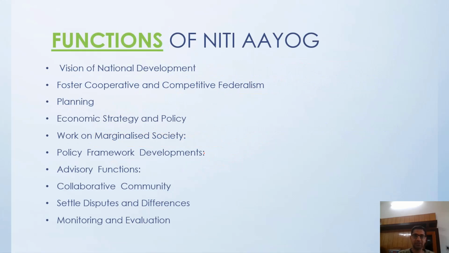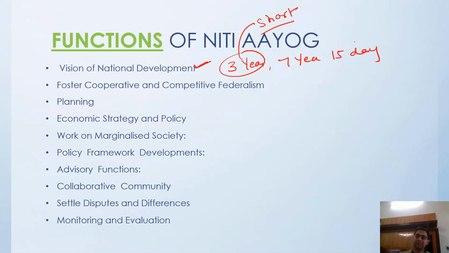So what are the functions of NITI Aayog? It creates a vision for national development. Earlier, the Planning Commission used to make plans. Now NITI Aayog makes a 3-year plan, a 7-year plan, or a 15-year long-term plan. The 3-year plan is short-term, the 7-year plan is the midterm, and the 15-year plan is long-term.